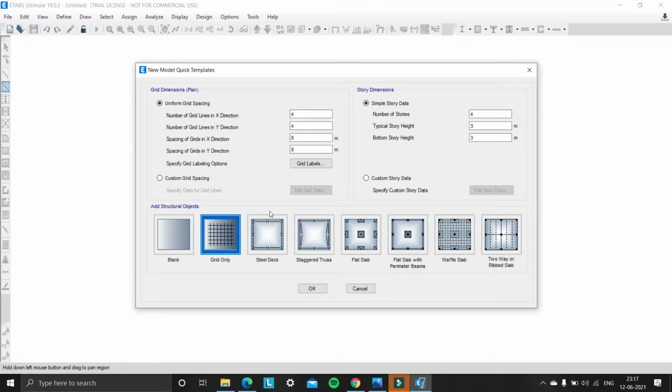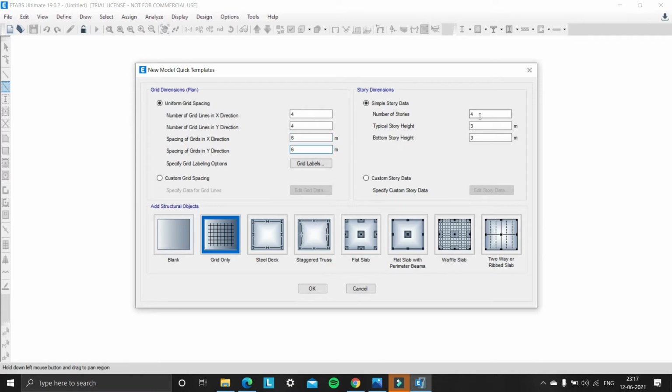The number of grid lines in X and Y direction is the same, that is 4, as mentioned in the data. And the spacing of grids in X and Y direction is the same, and they have mentioned 6 meters as the spacing of grids. So change the value to 6 meters.